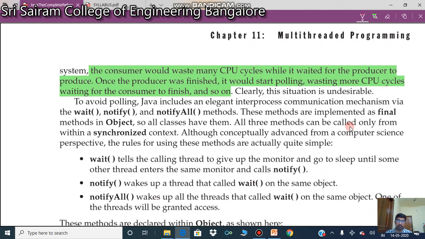So both ways we lose time. This is known as polling. To avoid this, Java includes an elegant inter-process communication mechanism. This is done using three methods called wait, notify, and notifyAll.